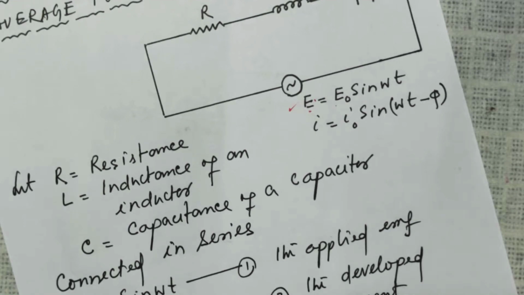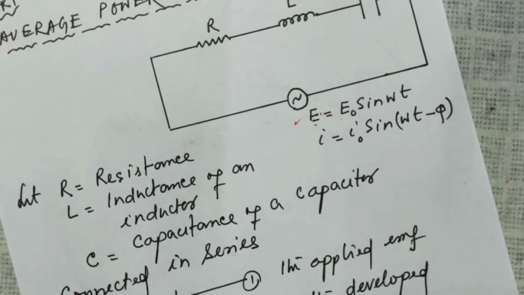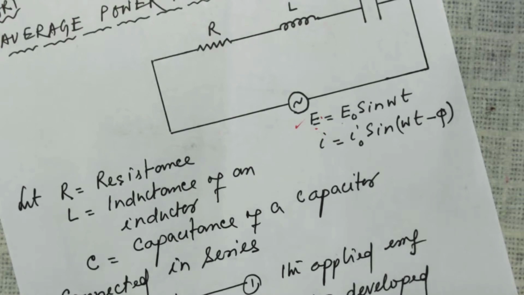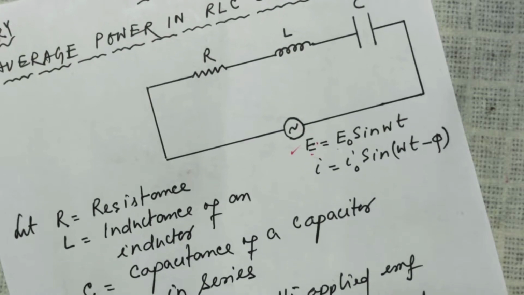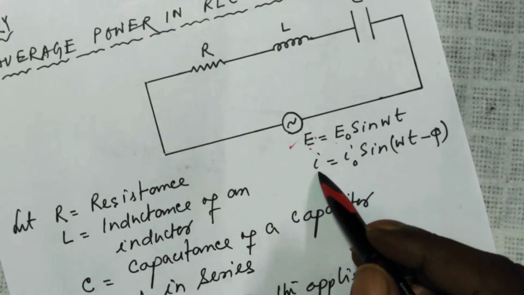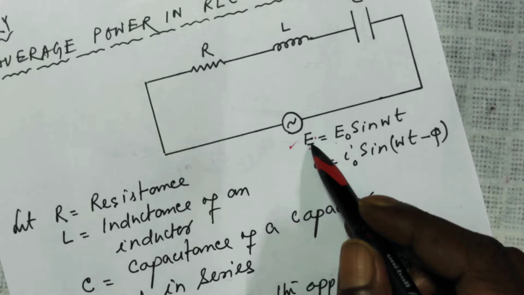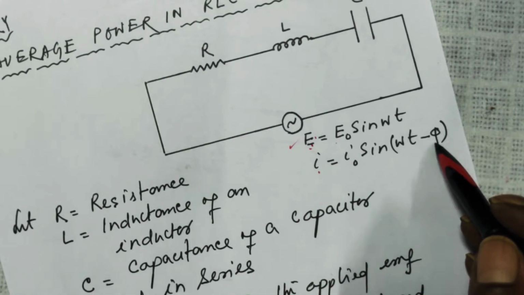If you look at my previous lessons where I had derived the impedance of a series RLC circuit, means the total resistance, in that lesson I had explained to you in the phase diagram how the current was lagging behind the EMF by angle phi.